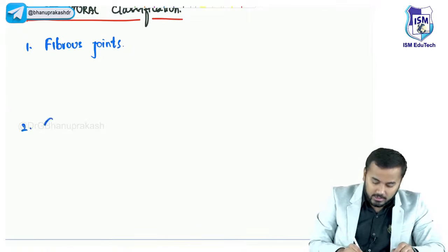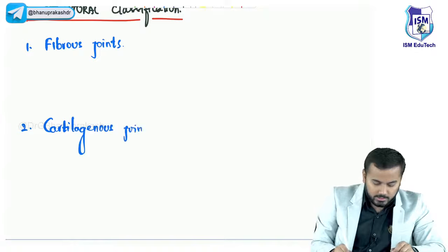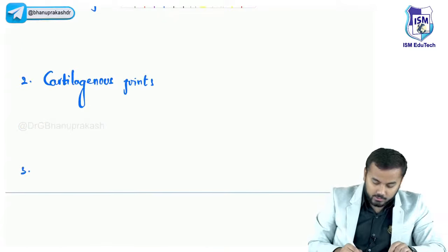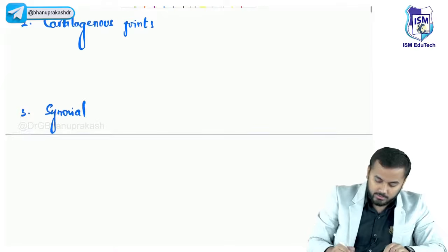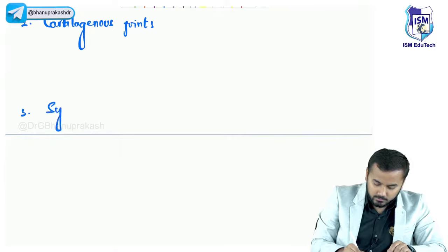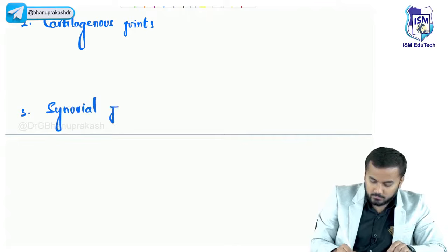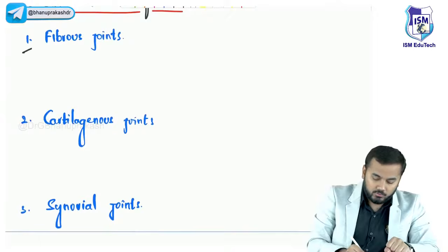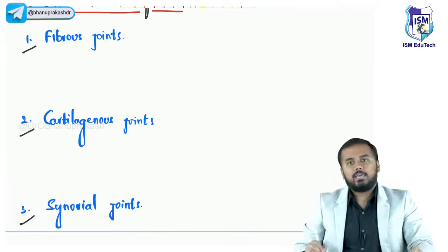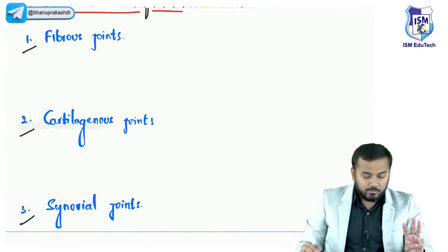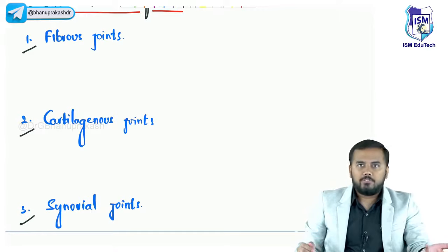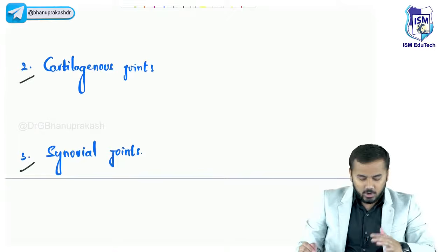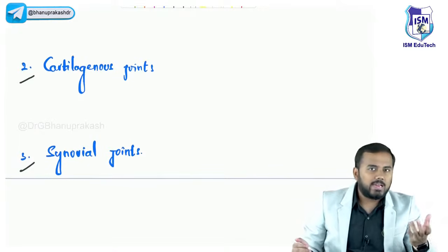The second one is cartilaginous joints. And the third one is synovial joints. So we have three different types of joints here: fibrous, cartilaginous, and synovial joints. It is based upon the structure. Again, I'm telling you, fibrous joints have fibers, cartilaginous joints have cartilage, and synovial joints have synovial fluid or a synovial cavity within.